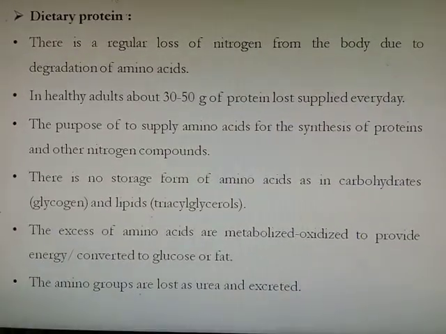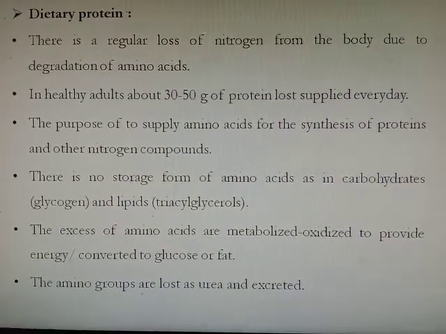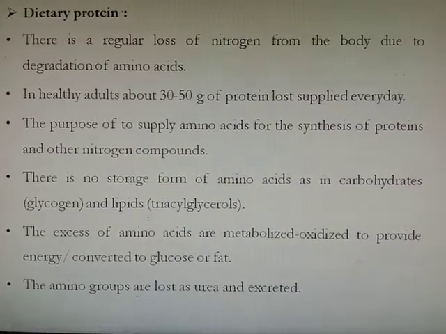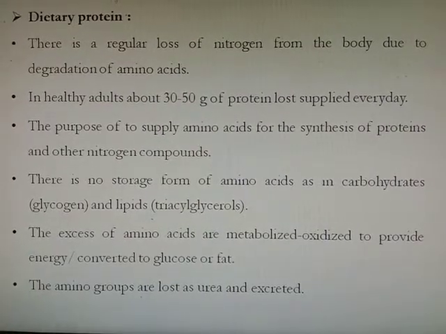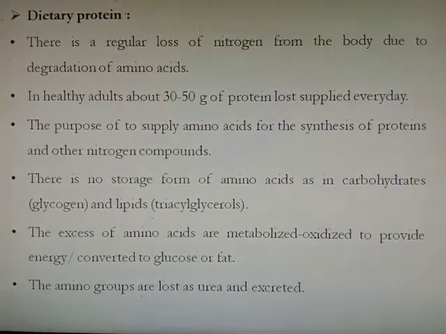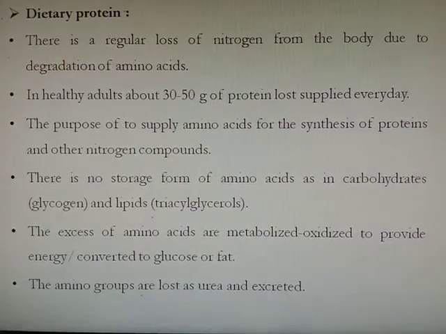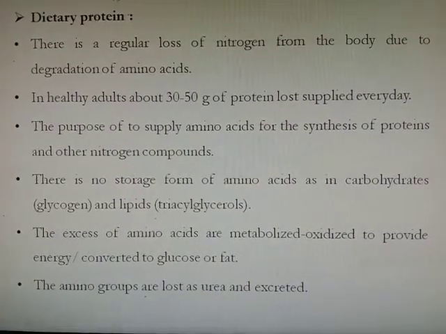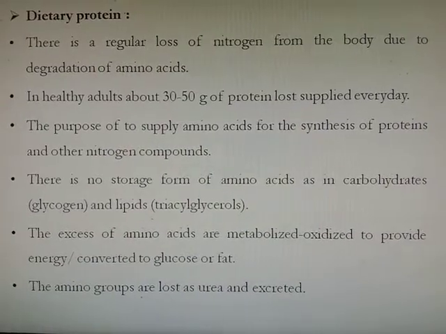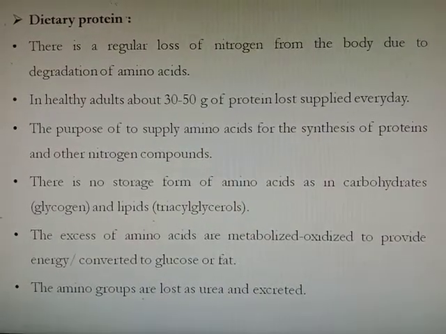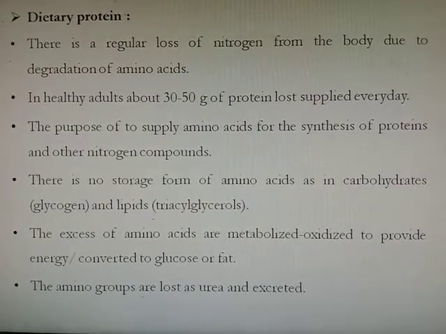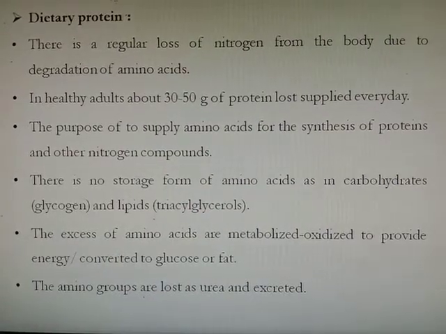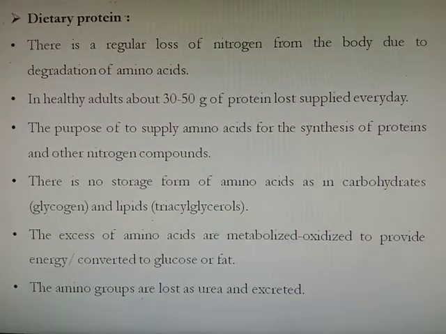Next is dietary protein. There is a regular loss of nitrogen from the body due to degradation of amino acids. In a healthy adult, about 30 to 50 gram of protein is lost and supplied every day. The purpose of the supply of amino acids is the synthesis of protein and other nitrogen compounds. There is no storage form of amino acid as in carbohydrate, which is stored in the form of glycogen, and lipid, which is stored as the polymer triacylglycerol.